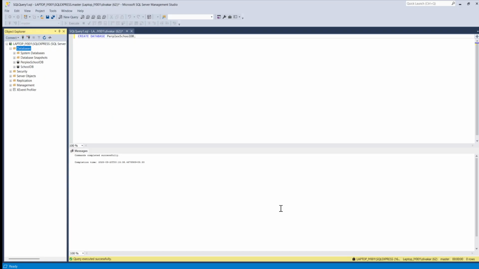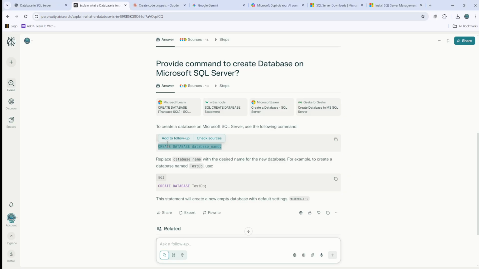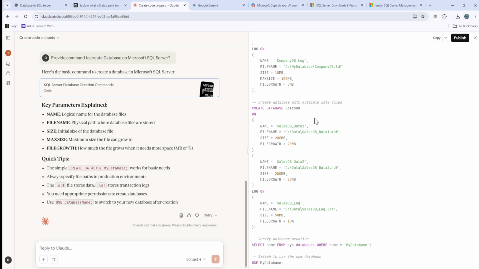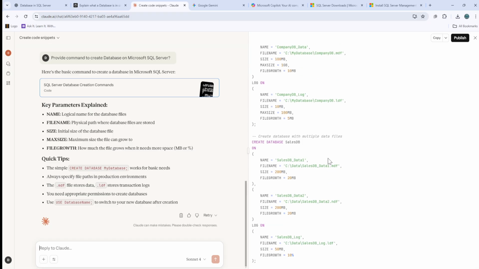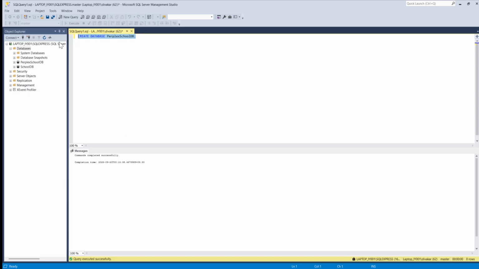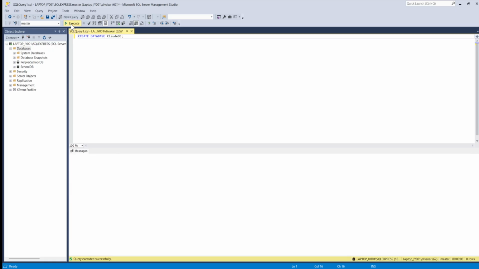That is the container. Now let's just go into the third one, that's Claude. So it has given me a big complete set of steps, but that might be too much for a newcomer. So we want to keep it as simple as the first line that they've given us. So that's the same thing that we are going to do: we are going to pick this up, go here and paste it here. And I will name it, because we have taken it from Claude, we'll put in Claude DB. And then I'm just going to execute as well.